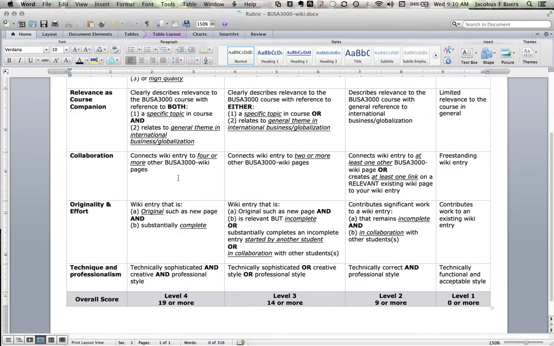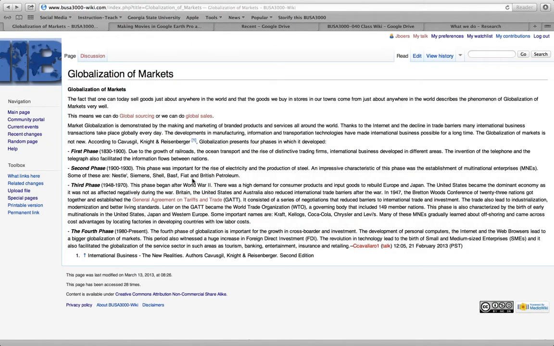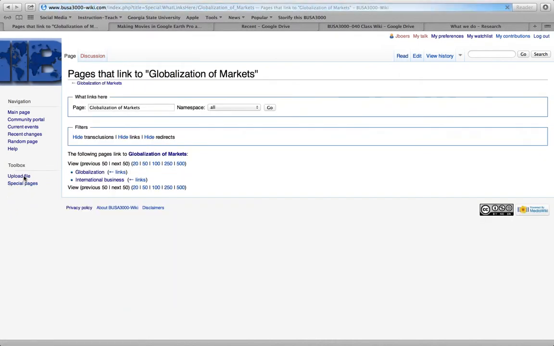Collaboration is very important here. In the contribution we looked at a few minutes ago, we saw collaboration that had 3 more pages that it was linked to. Actually, I do ask for 4. Now what's important in that specific piece is that the page the student used, here globalization of markets, was an original link that the student built from.